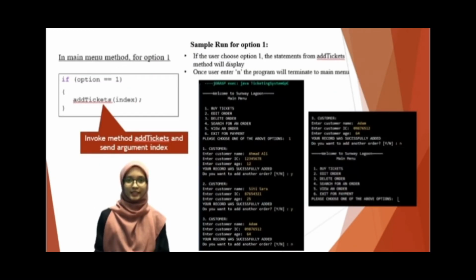For instance, if the user chooses option 1, the statements from the add ticket method will display. Once the user enters the details, the program will return to the main menu. This is the sample run and the method call for option 1.